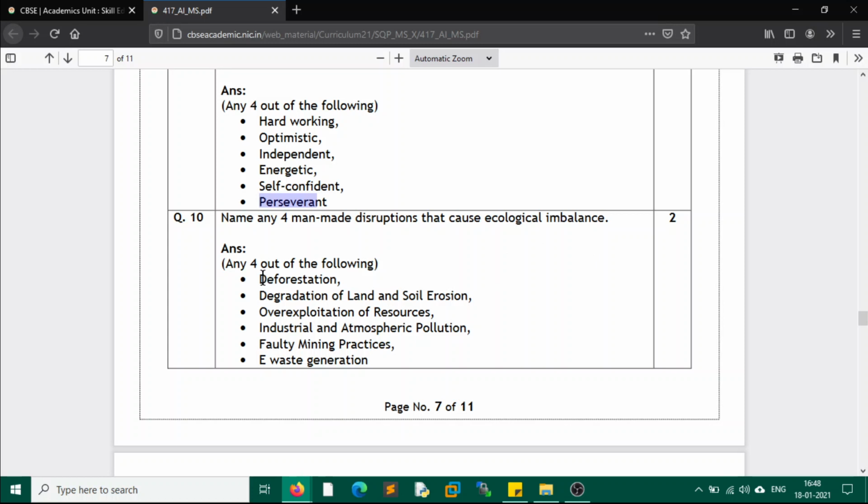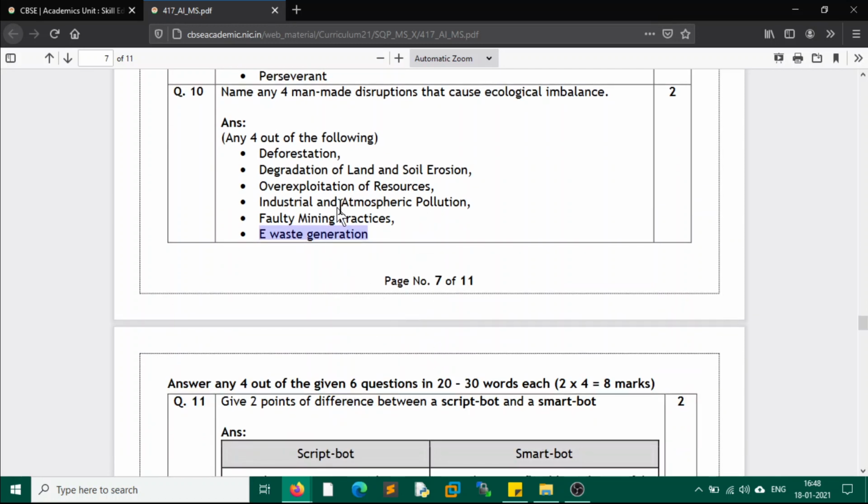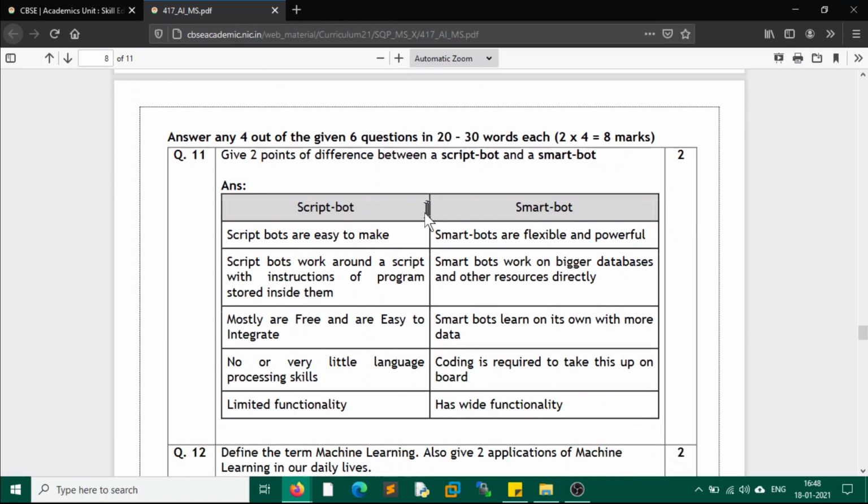We have various destructions which human beings have caused: deforestation, degradation of land and soil, erosion, overexploitation of natural resources, industrial and atmospheric pollution for which we humans are responsible, faulty mining practices, and e-waste generation. So these are the man-made disruptions or disasters to nature.